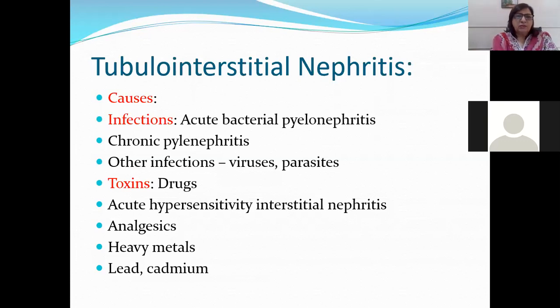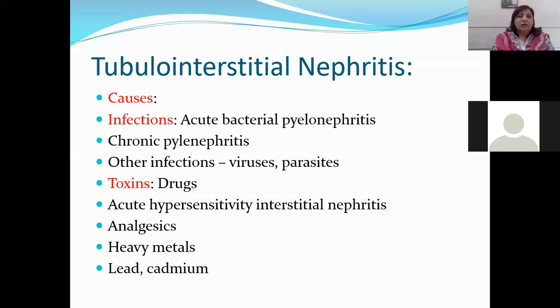Mostly they are infectious causes: acute bacterial pyelonephritis, chronic pyelonephritis, and other infections like viruses and parasites. Pyelonephritis means inflammation of the pelvis of the kidney as well as the renal parenchyma. It can be acute because of bacterial infection, or it can be chronic because of chronicity of the infection which persists in the renal pelvis and kidney. I'm going to explain one by one. Other infections can be caused by viruses and parasites.